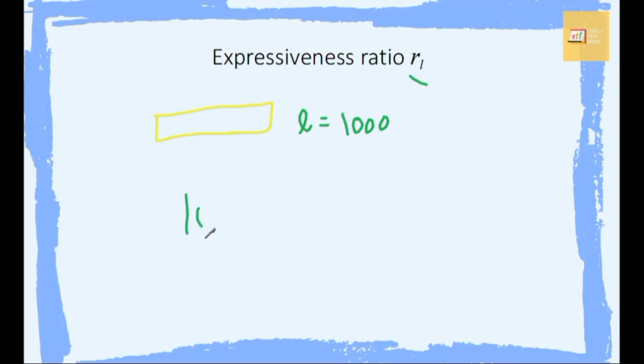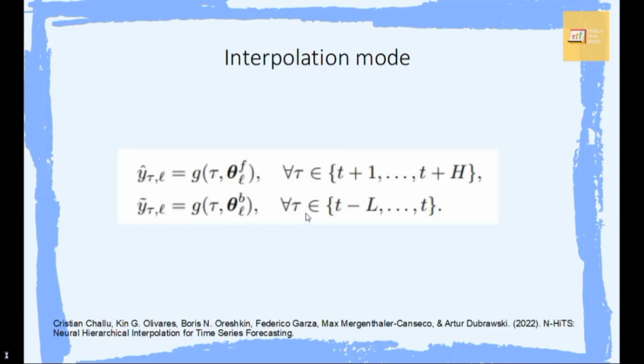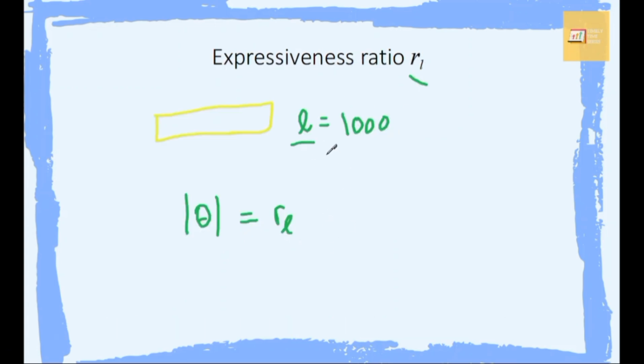So the length of the interpolation coefficient vector would be R_L times the horizon. L is the block L, by the way. It's not L for the length as I mentioned here, okay? So R, the expressiveness ratio for block L, times the horizon. The horizon is the total values that we want to predict. In our case, that would be around 2000.